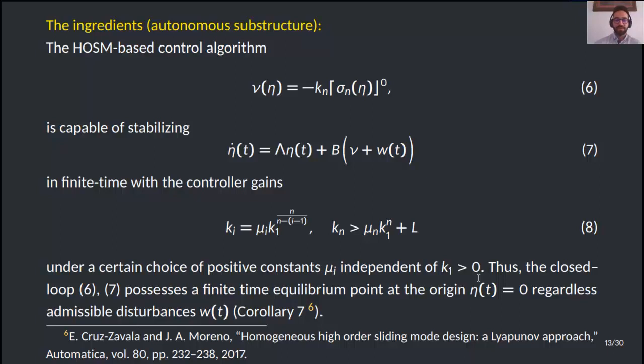Thus, the closed loop 6-7 possesses a finite time equilibrium point at the origin eta equals 0, regardless of admissible disturbances W. This was proven in Corollary 7 in the work from Zavala and Moreno.